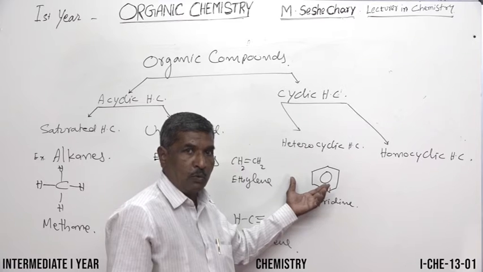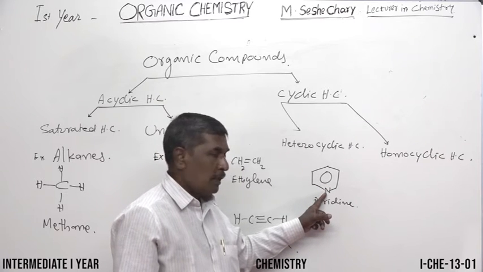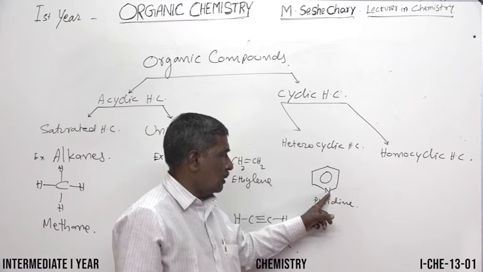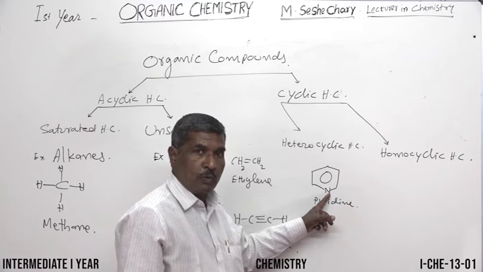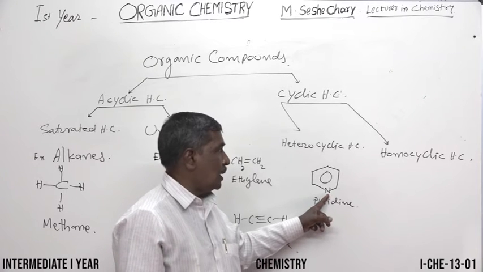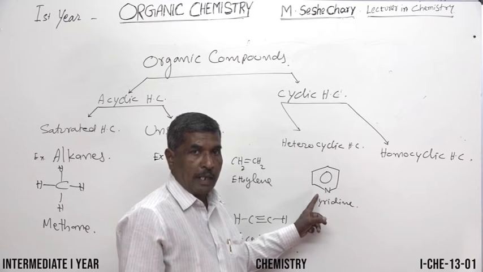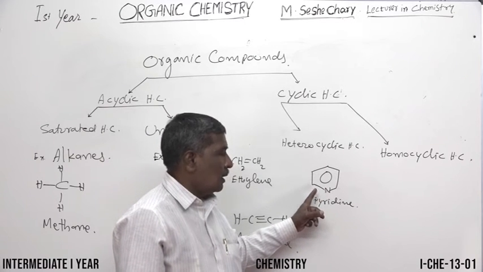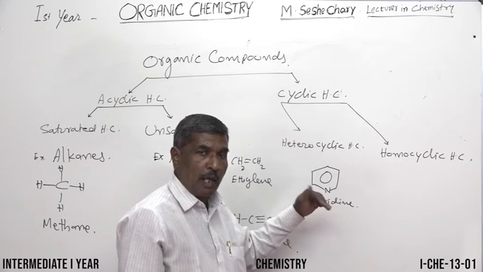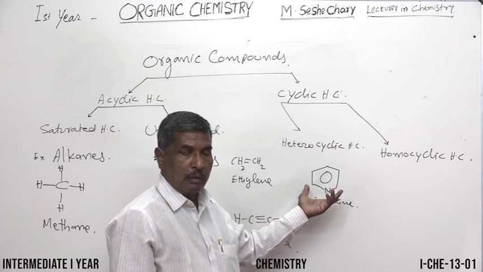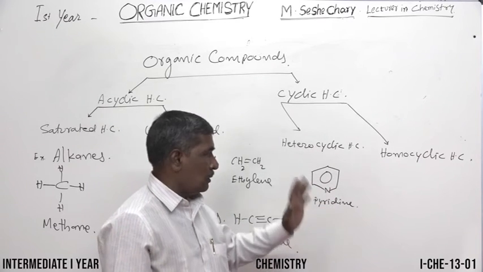Along with the carbon and hydrogen, we have another atom. What is this? Nitrogen. Other than carbon and hydrogen, a heteroatom is there. That's why it comes under heterocyclic hydrocarbon. So cyclic hydrocarbons which contain carbon and hydrogen along with one or more heteroatoms are said to be heterocyclic hydrocarbons.